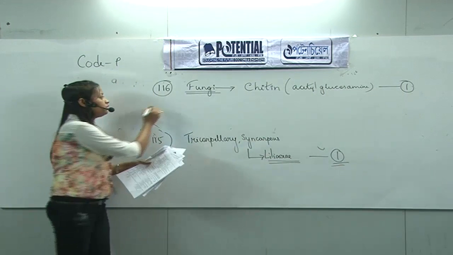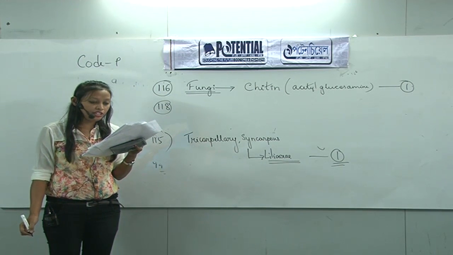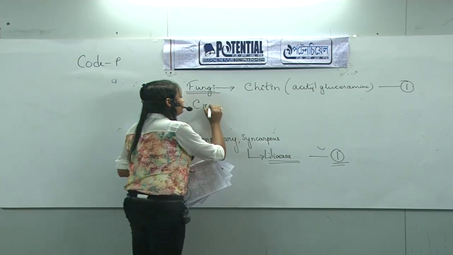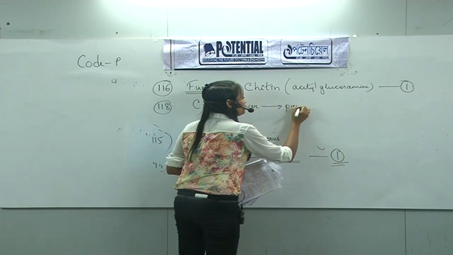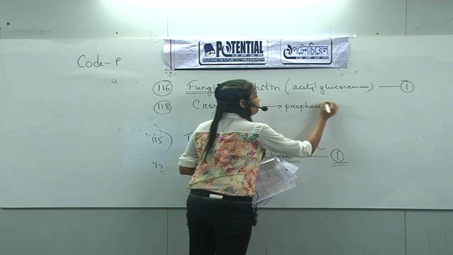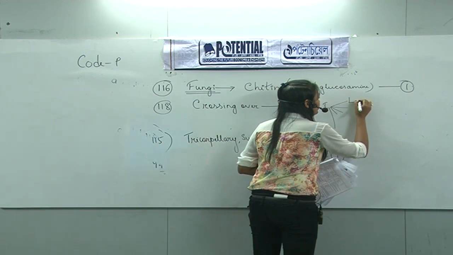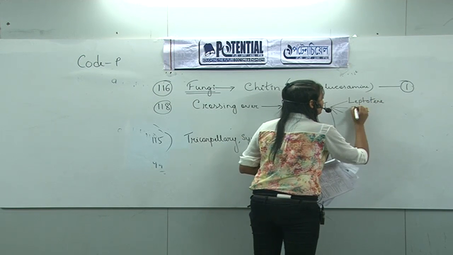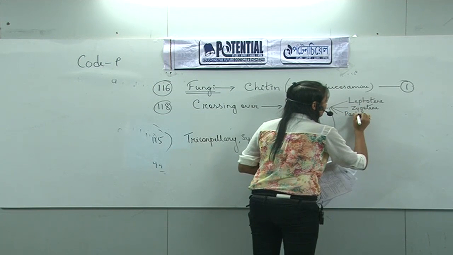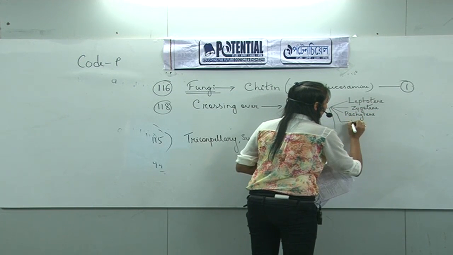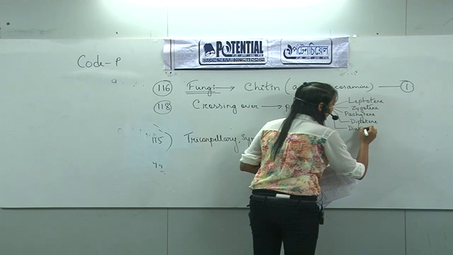Then question number 118. In meiosis, crossing over is initiated in. We know crossing over occurs during prophase 1 of meiosis, and prophase 1 is composed of different substages: leptotene, zygotene, pachytene, diplotene, and diakinesis.